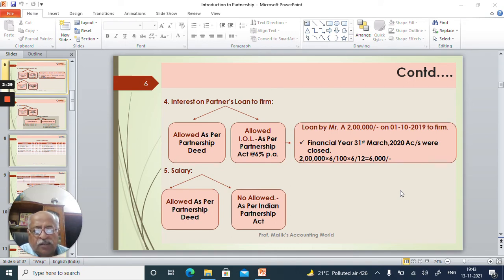Similarly, the next basic point is salary. If salary is to be given to a partner for doing certain work for the firm, then that amount is to be given as per the agreement in the partnership deed. But if this is not given in the partnership deed, then no salary is to be allowed to the partner.